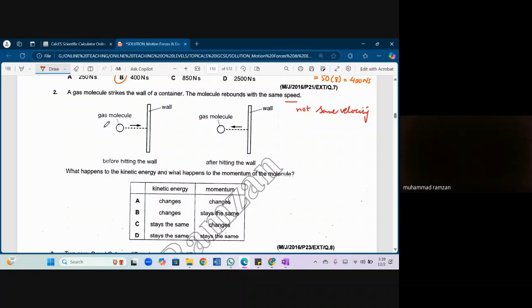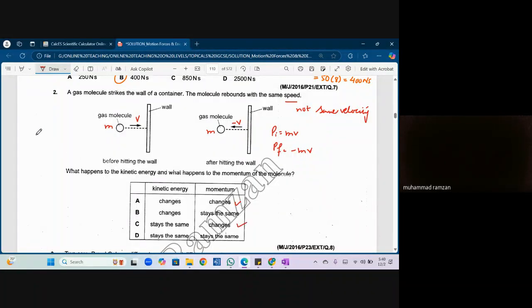Let's suppose like the mass of the particle is m, the initial velocity of the particle is v. After being reflected from the surface, can I take it like negative v now? So can I say that initial momentum was equal to mv, final momentum is not mv, it is equal to negative mv, which means it has been changed.